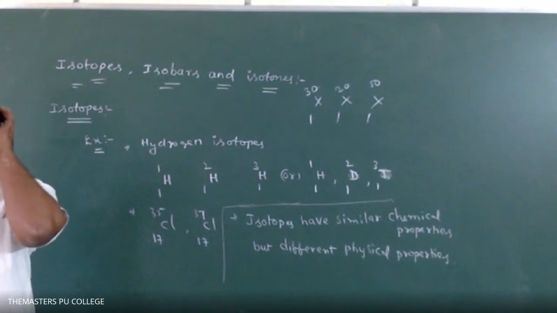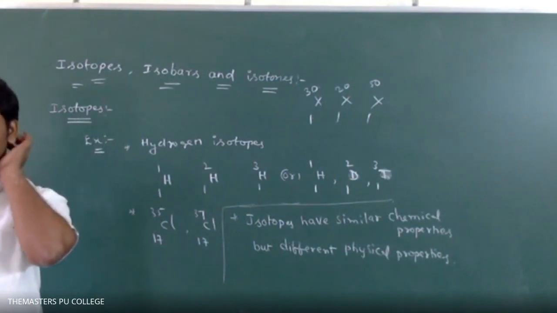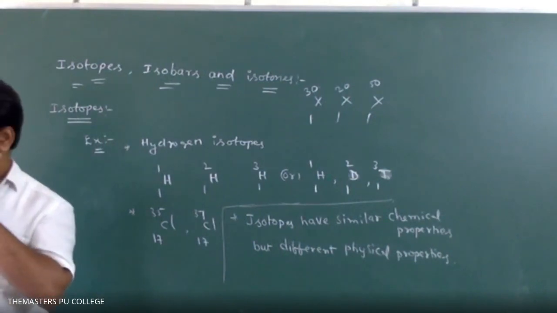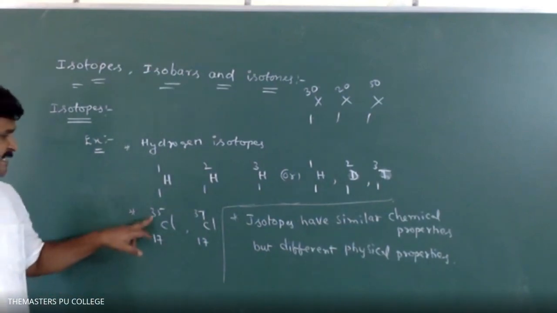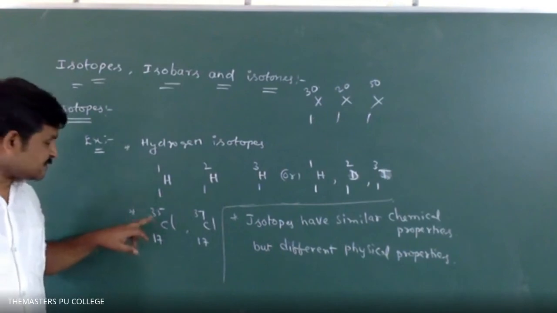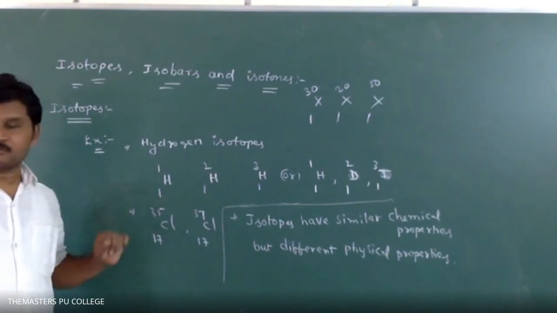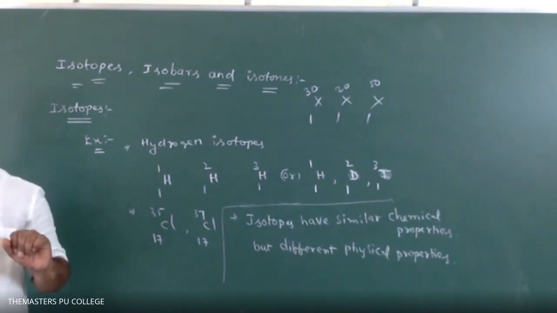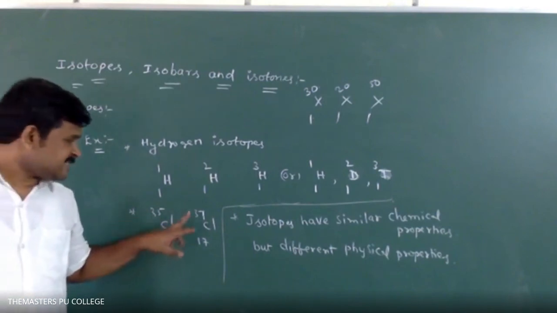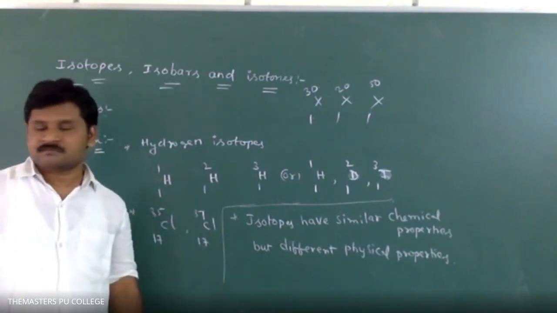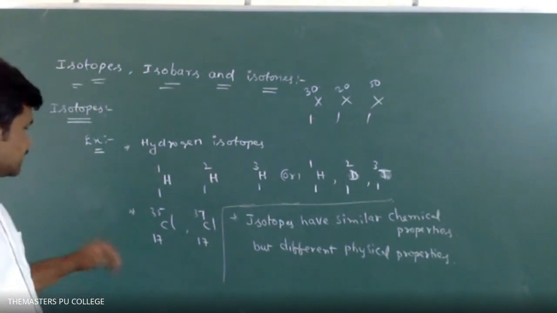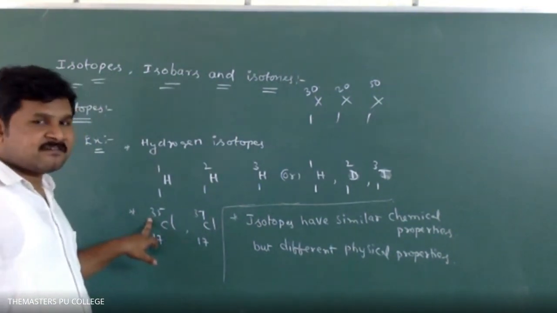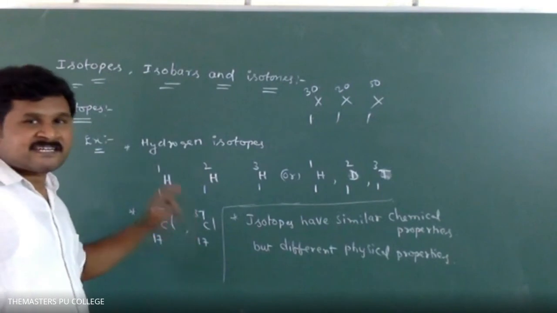Suppose, one question I will read, no need to write. Chlorine contains 75% of the 35 isotope and 25% of the 37 isotope. What is the average atomic mass? 75% 35, 25% 37.